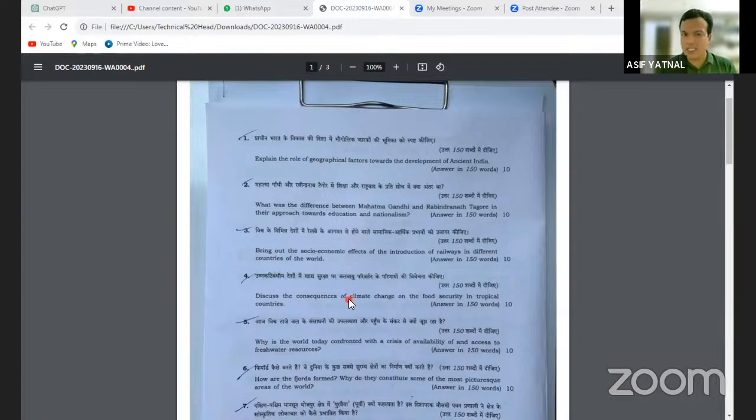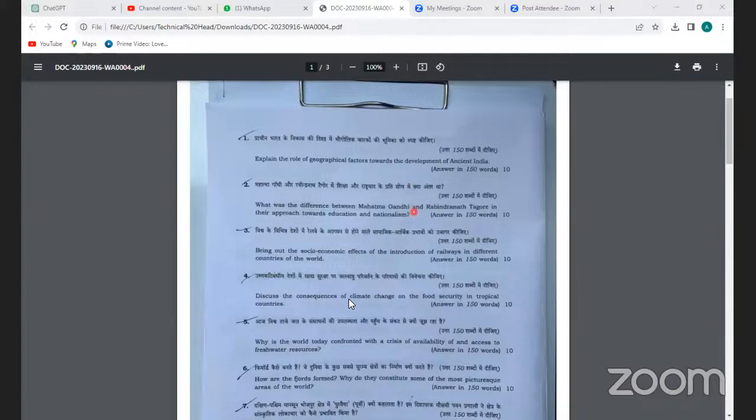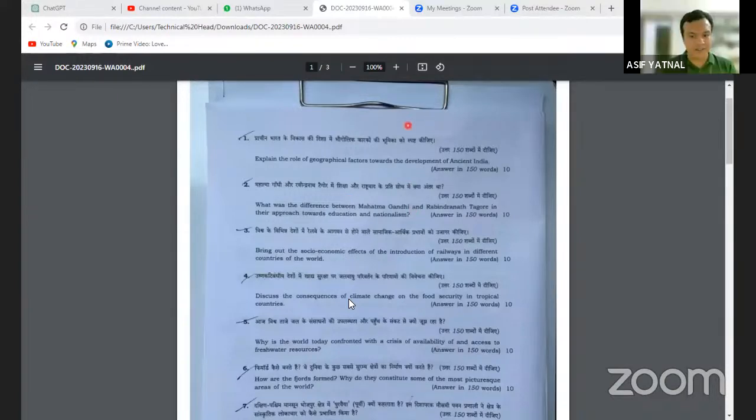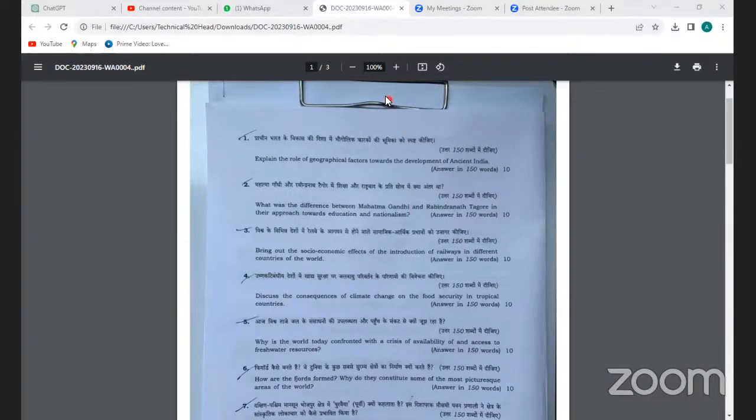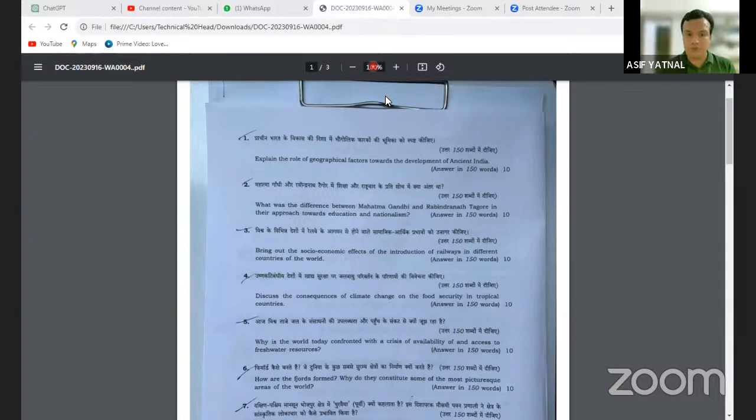Anyone knows who introduced railways in India? Which Governor General was it when railways were introduced in India? Lord Dalhousie, sir. Lord Dalhousie, right? So when we discuss the introduction of railways in India, we discuss its socio-economic effects. Now tell me, did the introduction of railways have a positive effect or a negative effect?